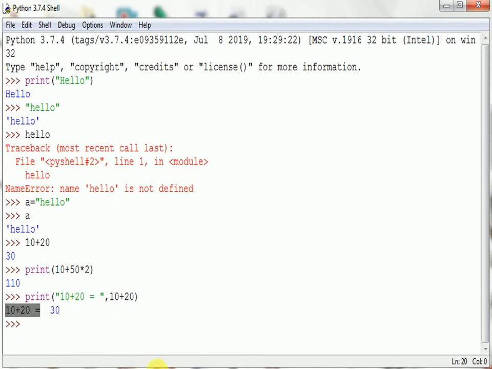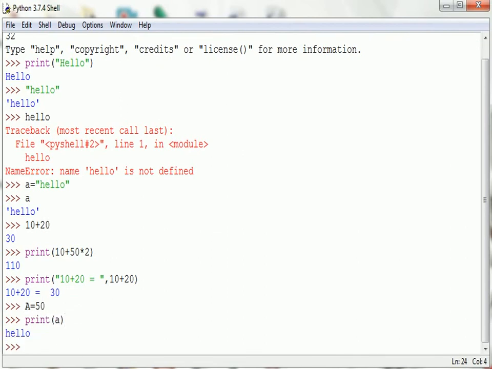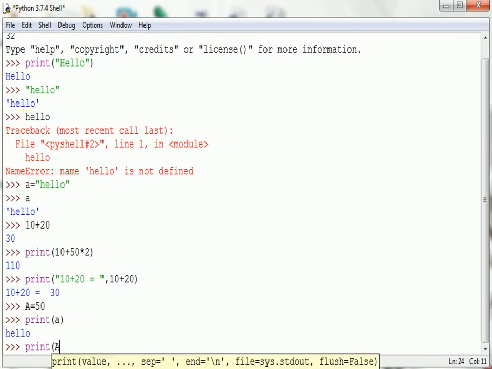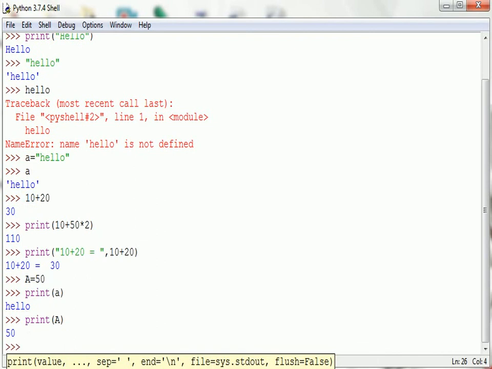Okay, and yes, here I am declaring capital A is equal to 50. Now this capital A is my variable and the value is 50. After that I am using print small a, that's hello, and print capital A, that's 50.